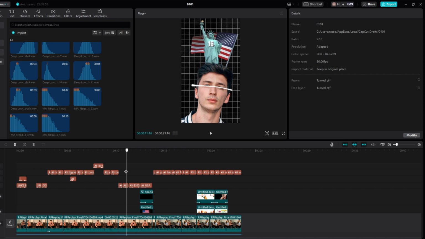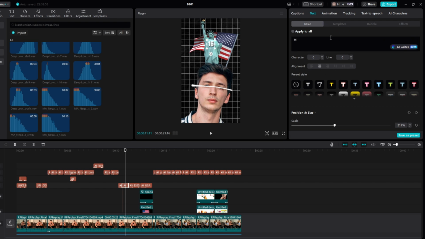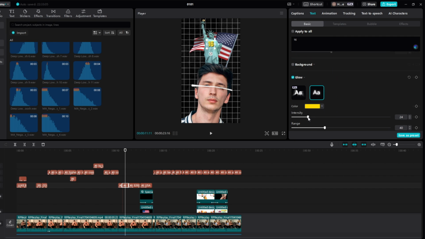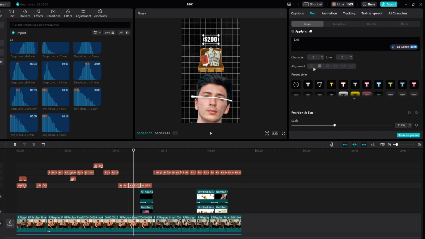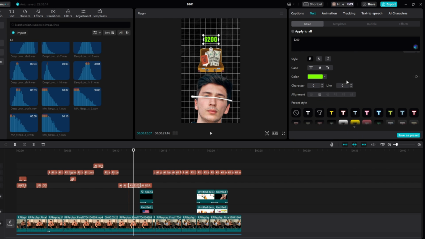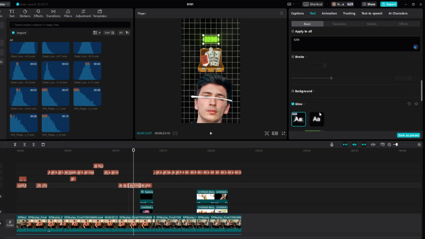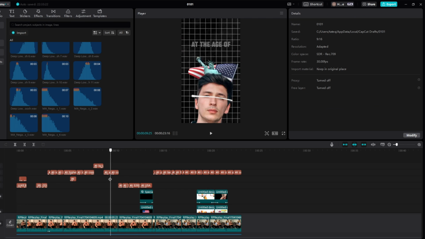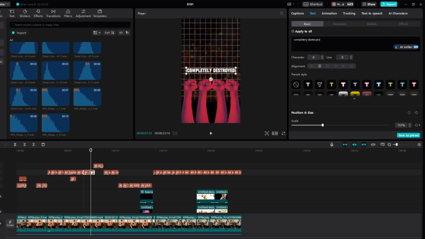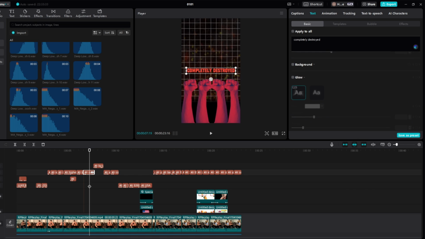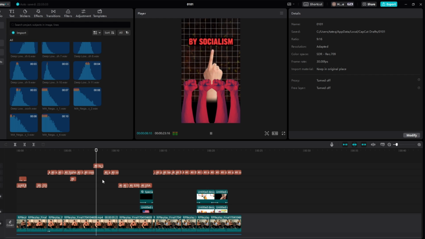And what we'll do is with the age 16, we'll also have this in yellow as well as a glow, just like so, and then $200. We'll add this to green. We talked about money, and then add the glow again. 25, 38, and then boom. Now I think this is basically it. Completely destroyed. We can have this like a red color too, but not too red, so just like this. And then we won't add a glow on this one. Destroyed by socialism.